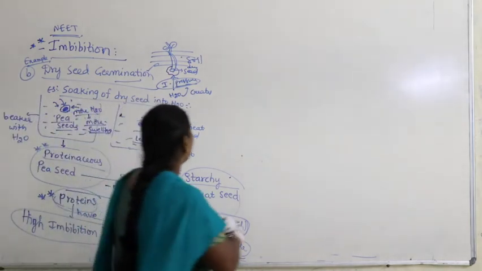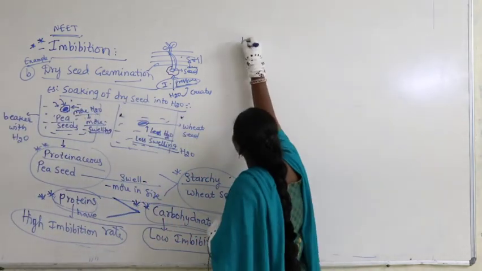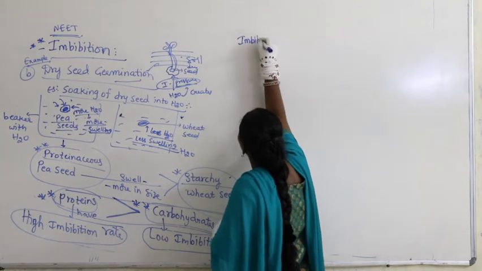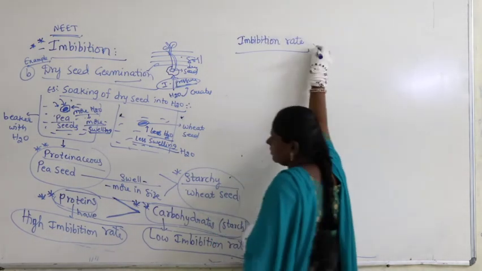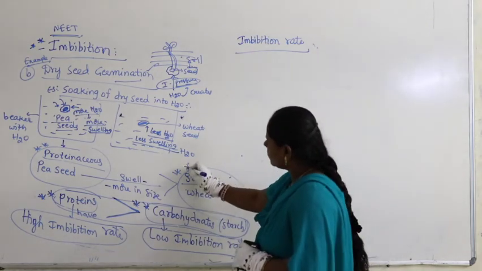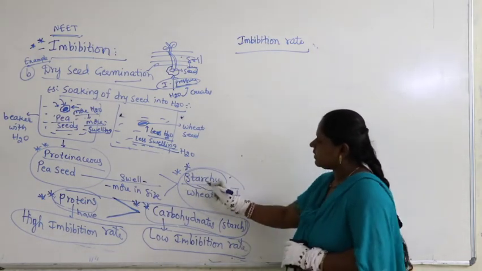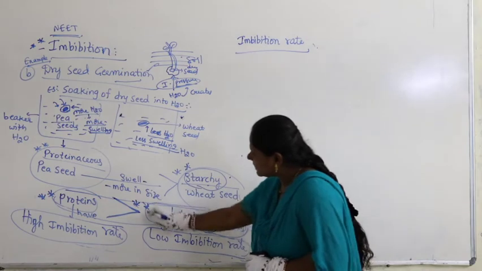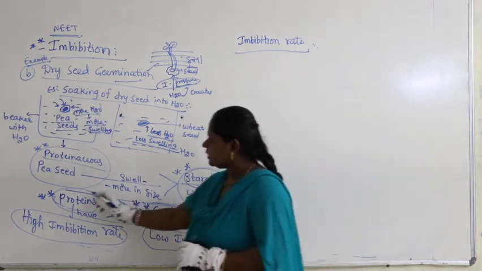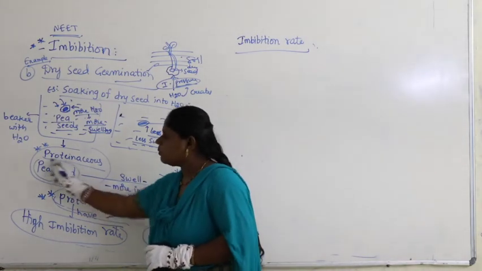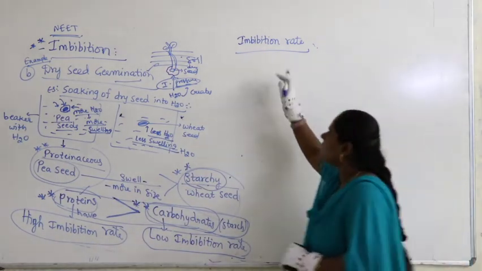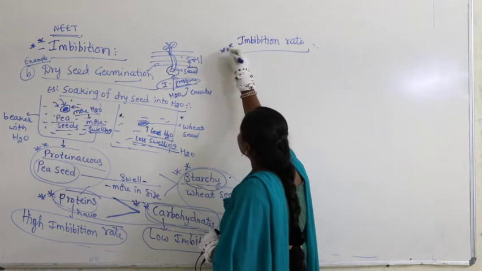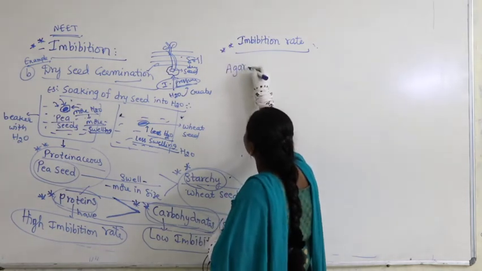Now, let us talk in terms of imbibition rate. Okay, this is very important. I hope you understood. Starch or carbohydrates have a lesser imbibition rate, whereas proteins have more imbibition. Now, let us talk about the imbibition rate. When you take the imbibition rate, it is in the order of